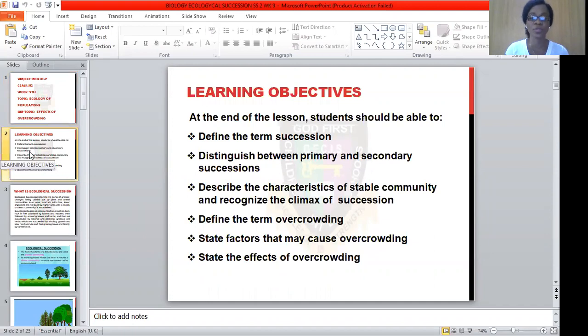The learning objectives for today's class are, at the end of this lesson, you should be able to define the term succession. You must be able to distinguish between primary and secondary successions. You should also be able to describe the characteristics of a stable community and recognize the climax of a community or a section. Also, you should be able to define what overcrowding is, state the factors that can cause overcrowding, and finally, state the effects of overcrowding in a habitat.